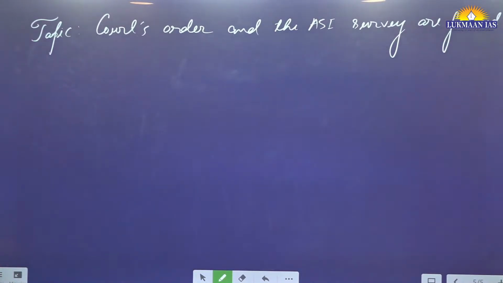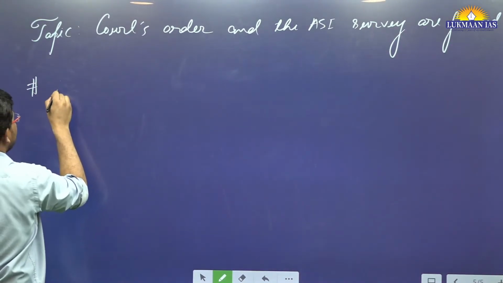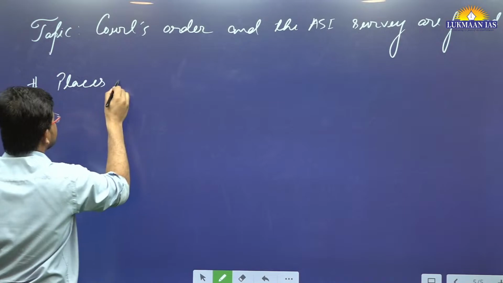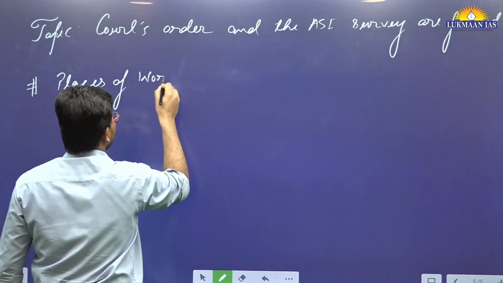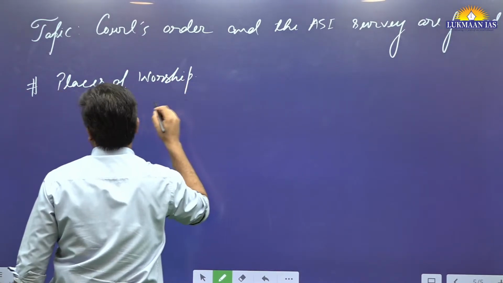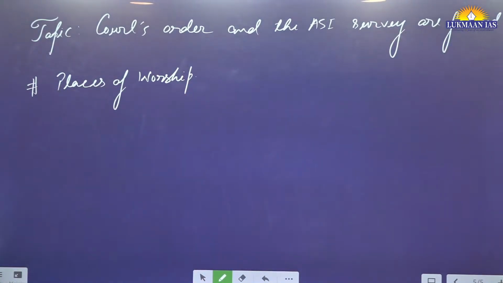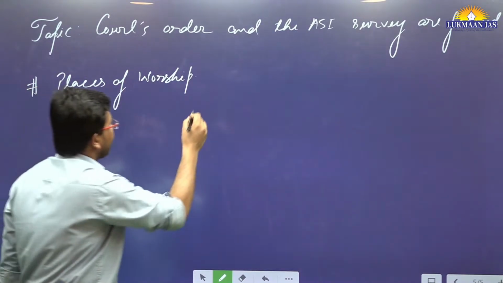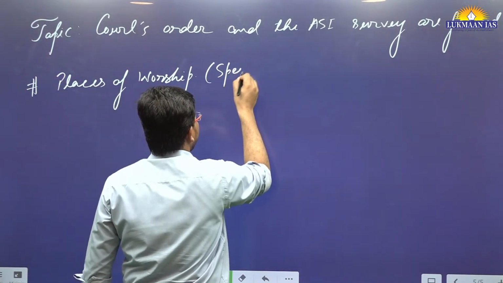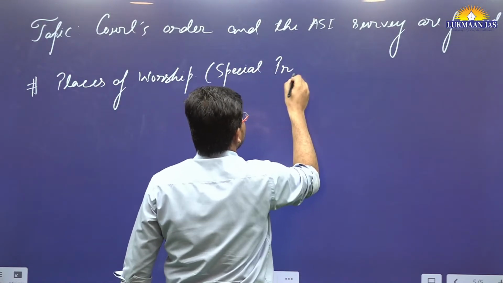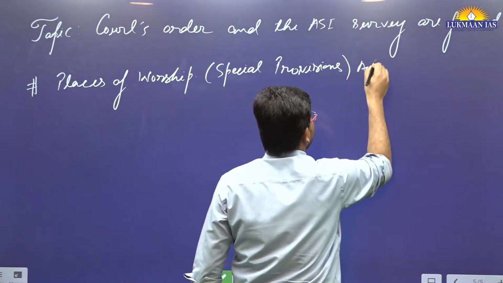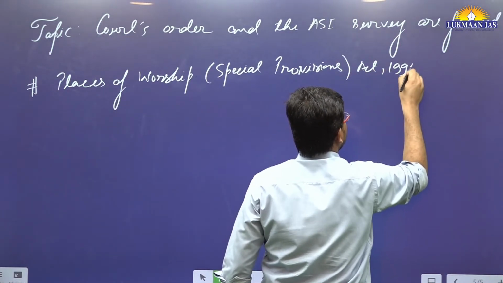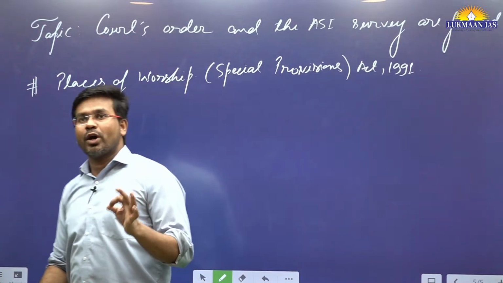This topic has been written with reference to this particular act, so we need to understand this act, which is known as the Places of Worship Special Provisions Act 1991. So what is this act all about?